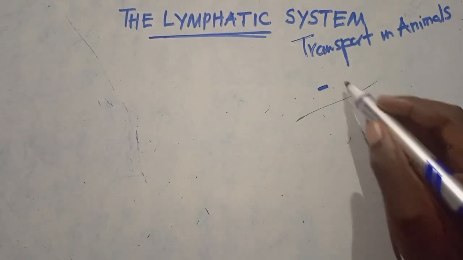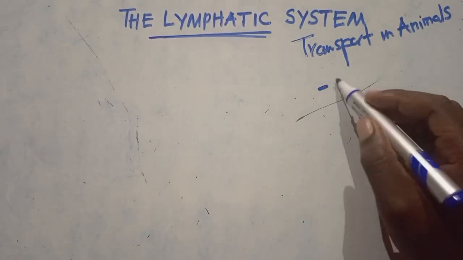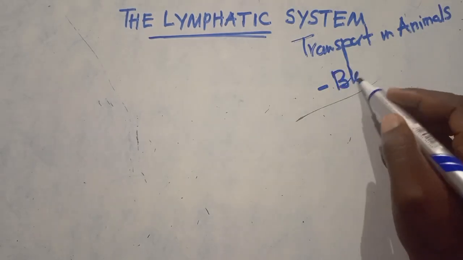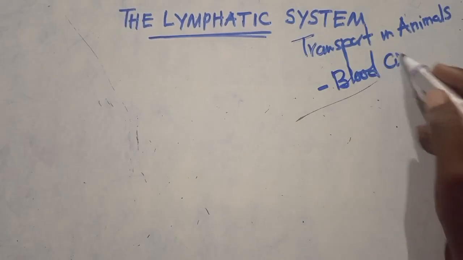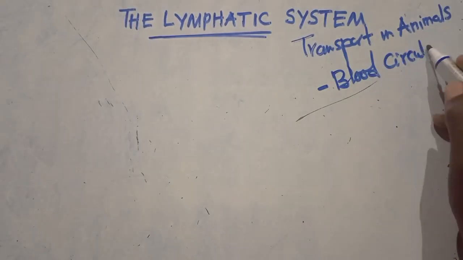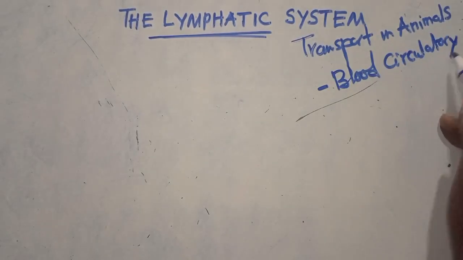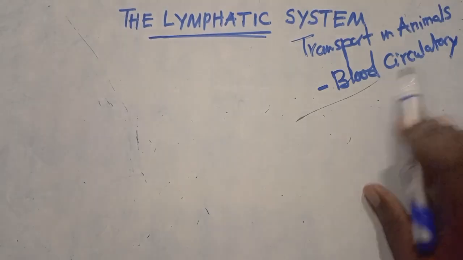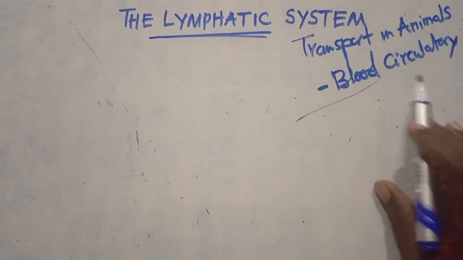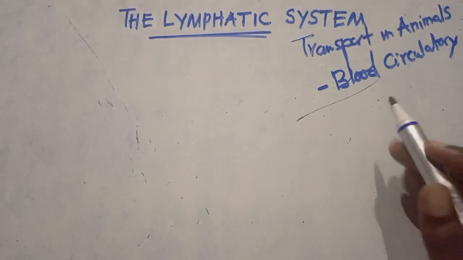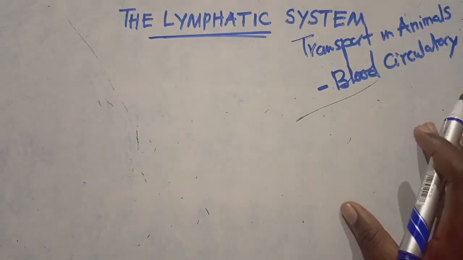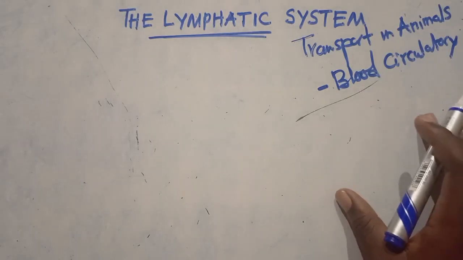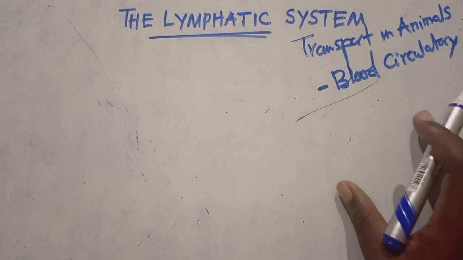The first one we call the blood secretory system, also known as the vascular system, the cardiovascular system.